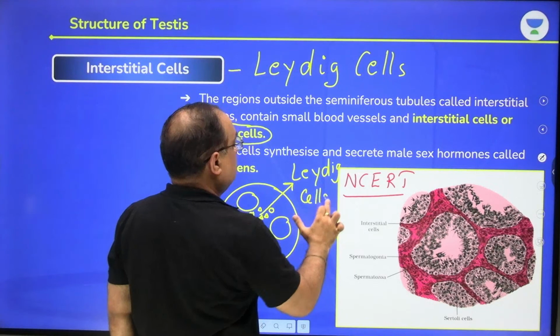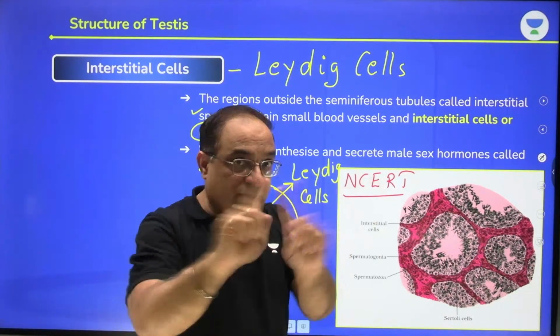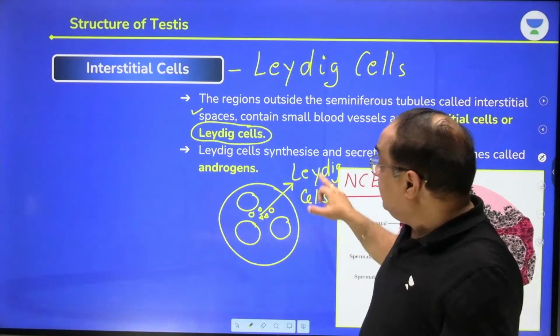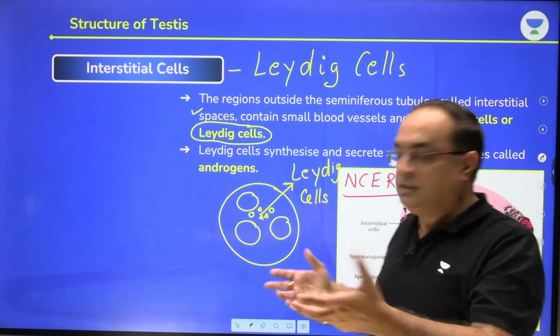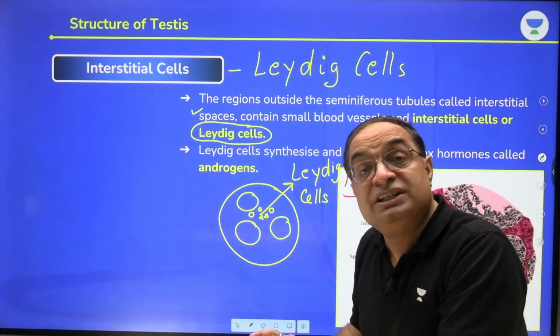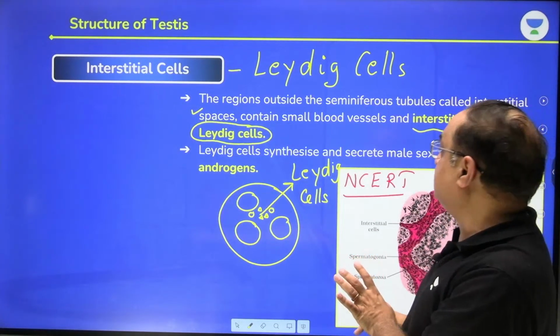So one question is, location of the Leydig cells. Are they inside the seminiferous tubule? No. They are not inside the seminiferous tubule. Leydig cells or the interstitial cells or the endocrine cells of the testes are outside the seminiferous tubule in the interstitial spaces. And what is the function of these interstitial cells or Leydig cells?